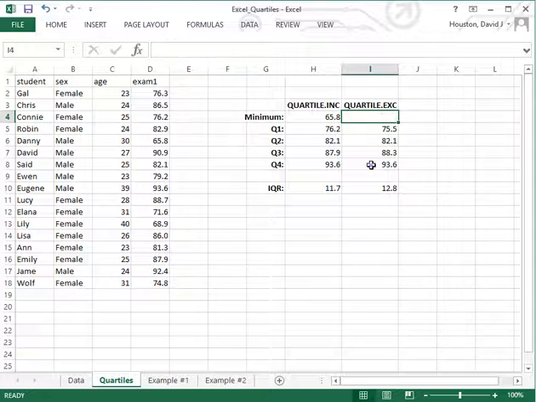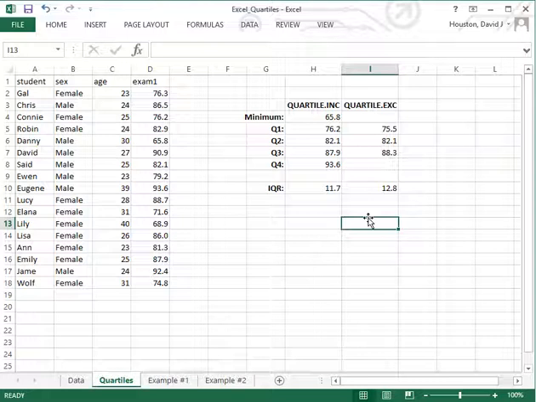Now, looking at the quartile values generated by both of these functions, the first, second, and third quartiles, one of the things you'll notice is that the second quartile, the median, is the same for both functions. But there are slightly different values for the first and third quartile values.